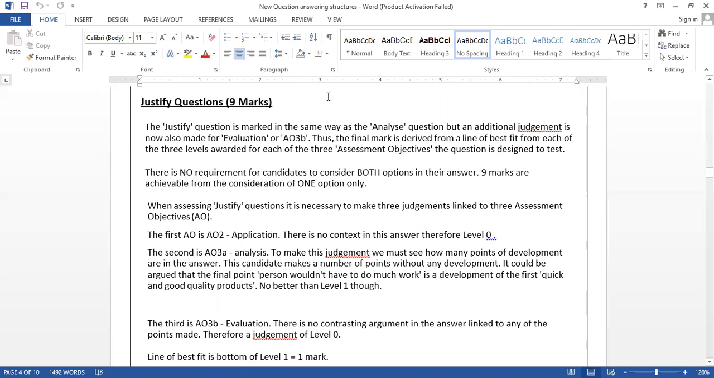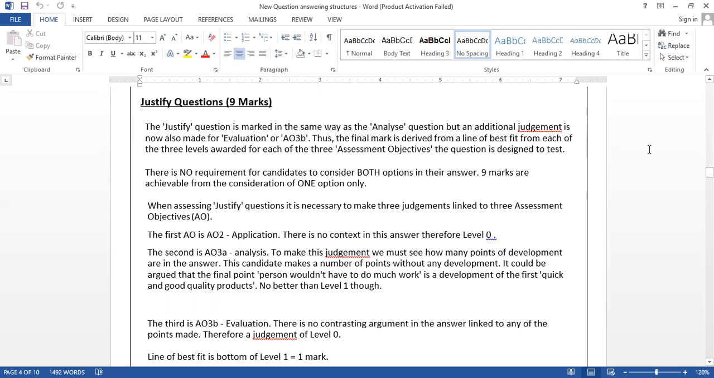Because normally option questions come, you can select one option and strike off the other option. So don't compare with the other option. The method you're using, you have to justify the selected method. So basically, you have to write 2 good points and 1 bad point. At the end, you have to give an ending conclusion, a sentence at the end. So justify questions are marked in the same way as analyze questions, but in addition, there's a judgment at the end. They call it the evaluation mode, like however it depends and everything.